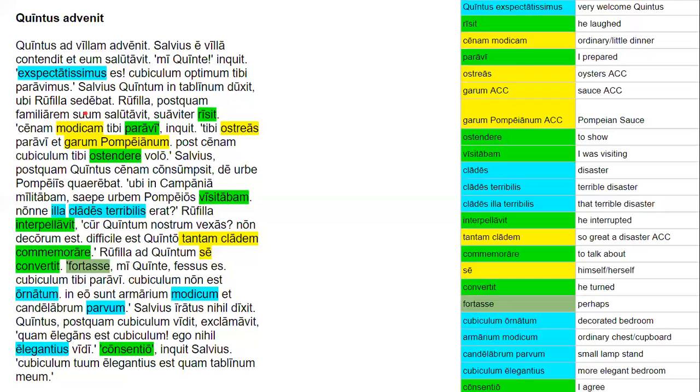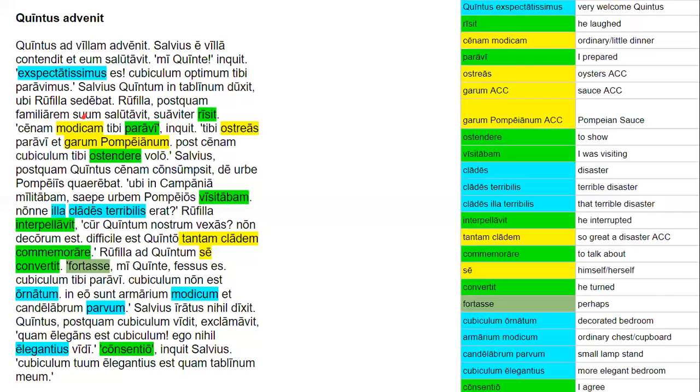Suum is a possessive pronoun modifying familiarem. And notice I said her relative. Even though suum is grammatically masculine, matching familiarem, which is grammatically masculine, it's referring back to a female owner.